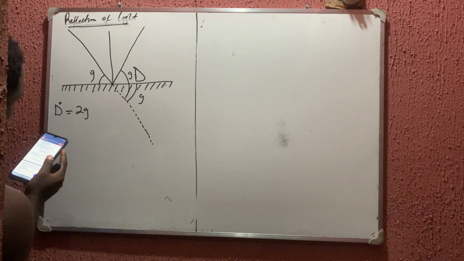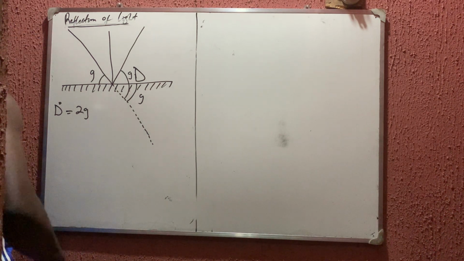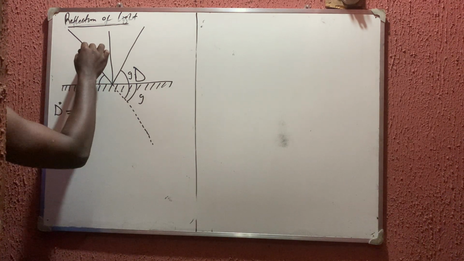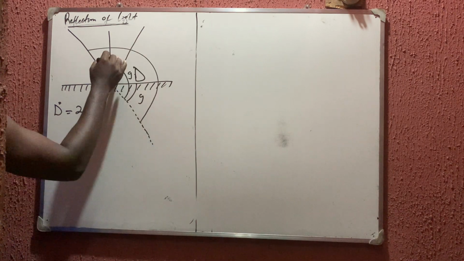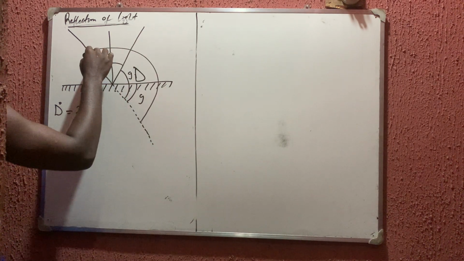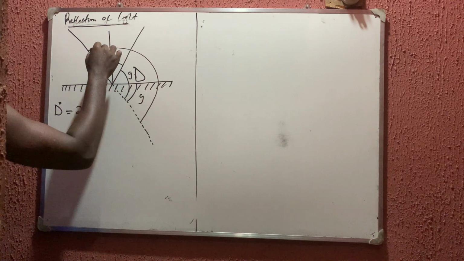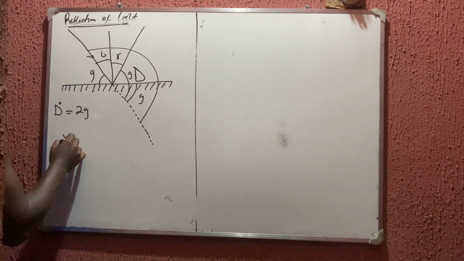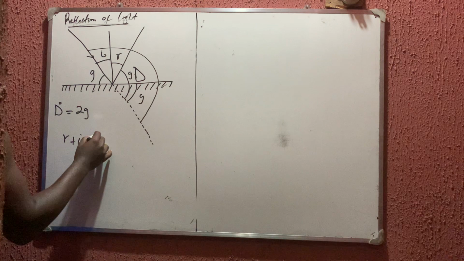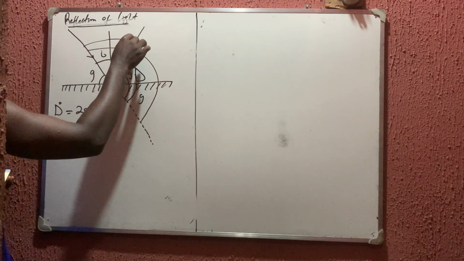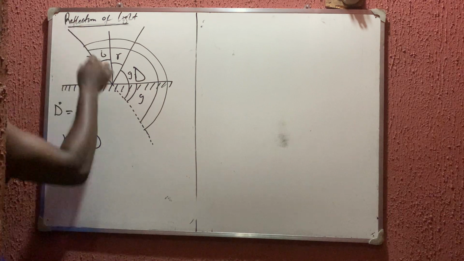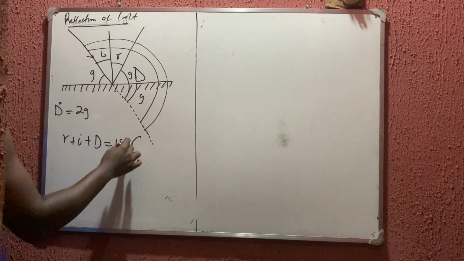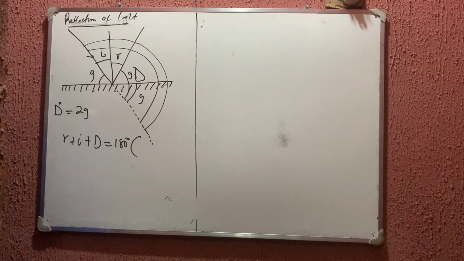If they give you a calculation with deviation, instead of writing G and another G, you will just say that this angle on a straight line from here to here is equal to your incident I, and this is your reflection R. Your R plus your I plus your D is equal to 180 degrees, the sum of angles on a straight line.